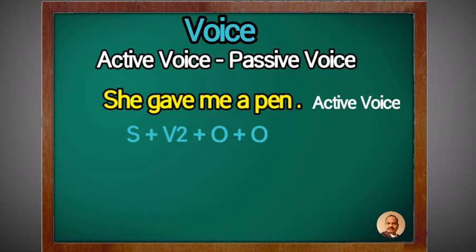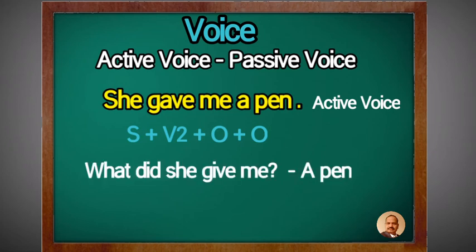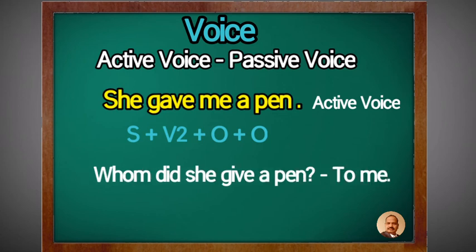Now once again we see how we can recognize the objects here. First of all, I am going to ask a question with what. What did she give me? A pen. So a pen is the direct object. Whom did she give a pen? Me. Means me is the indirect object.